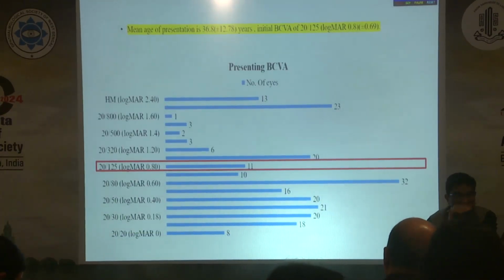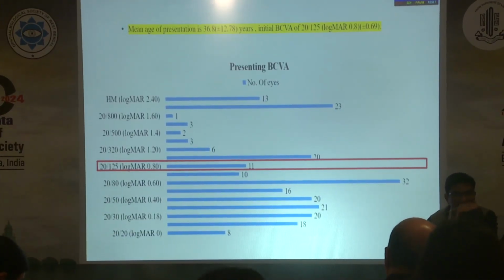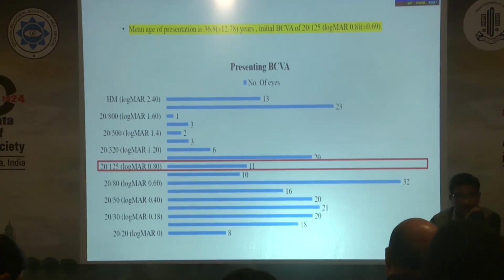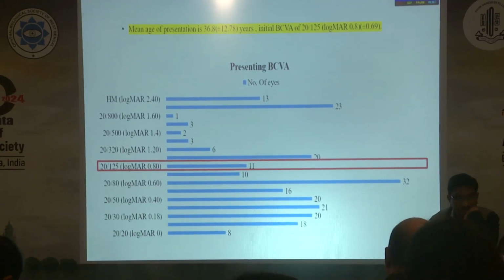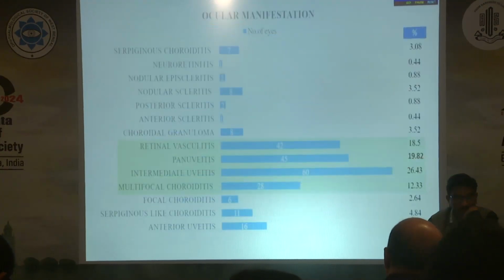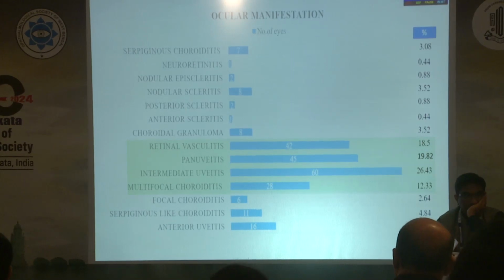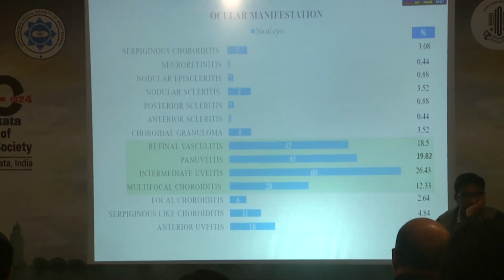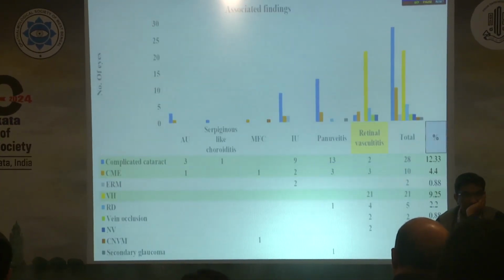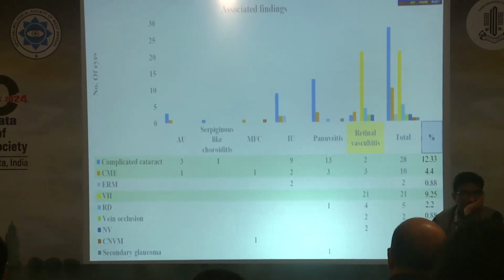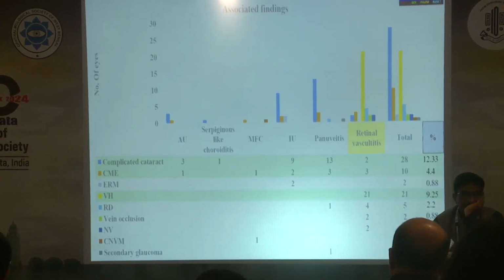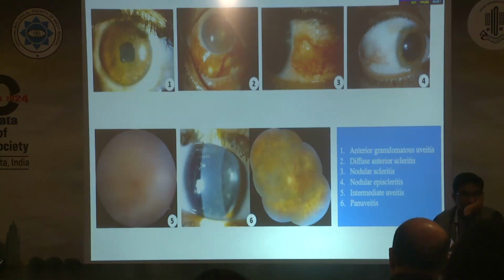The mean age of presentation is 36.8 years, and initial best corrected visual acuity was 20/125, that is logMAR 0.8, during presentation. The most common ocular manifestation was intermediate uveitis, followed by panuveitis, retinal vasculitis and multifocal choroiditis. Amongst other associated findings, we have complicated cataract, followed by vitreous hemorrhage and CME. Complicated cataract and CME were most common in panuveitis, whereas vitreous hemorrhage was most common in retinal vasculitis.